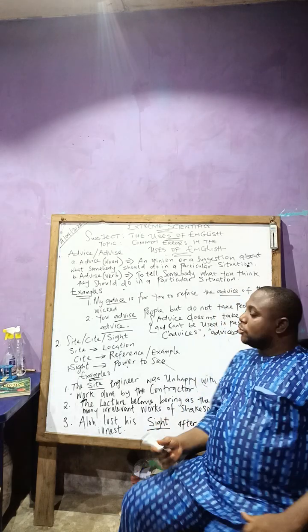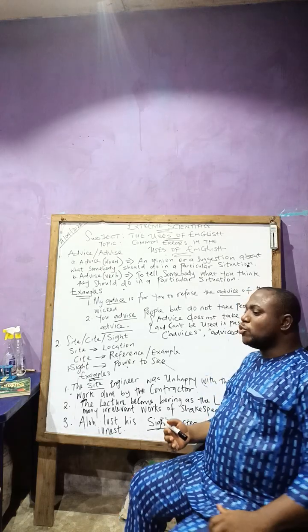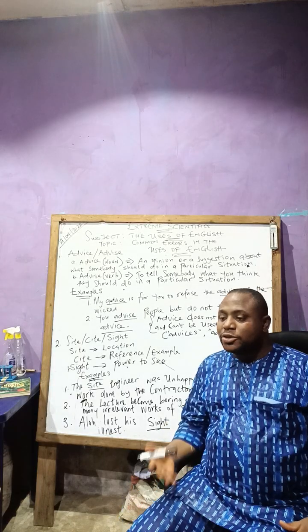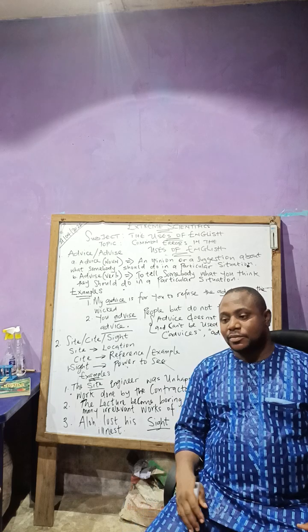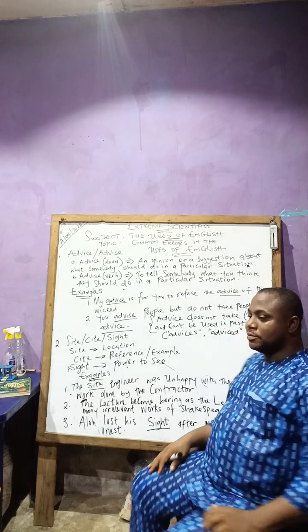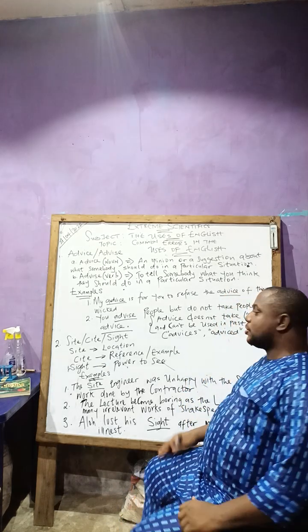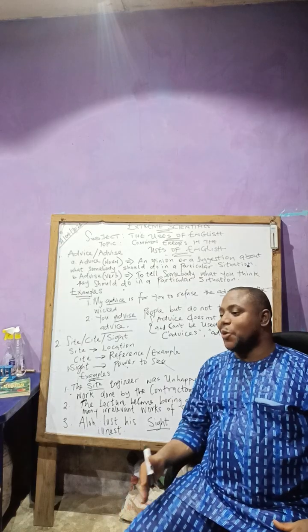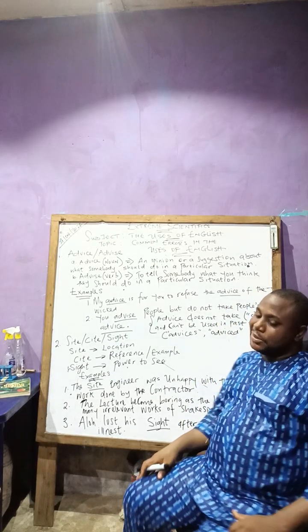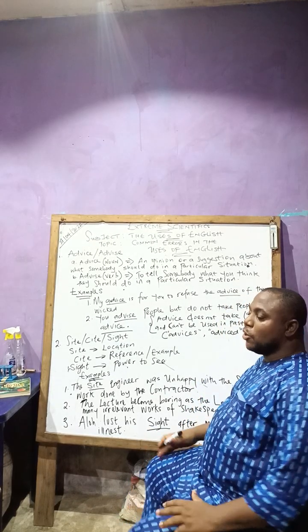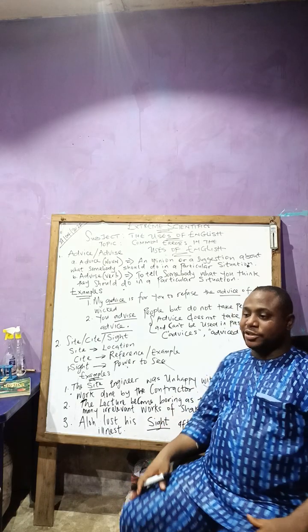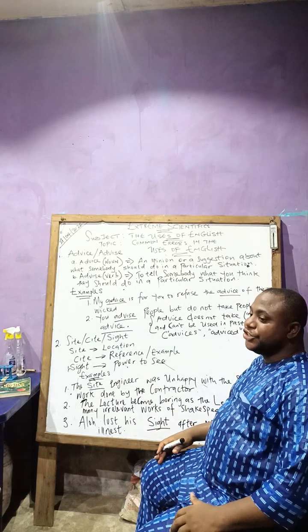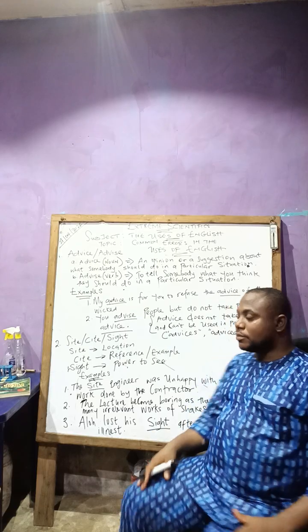Do you understand me? So we want to look into those errors and correct those mistakes, because most of these things you are going to meet in your examination when you are reading all those comprehension passages, trying to answer some questions in the uses of English language.